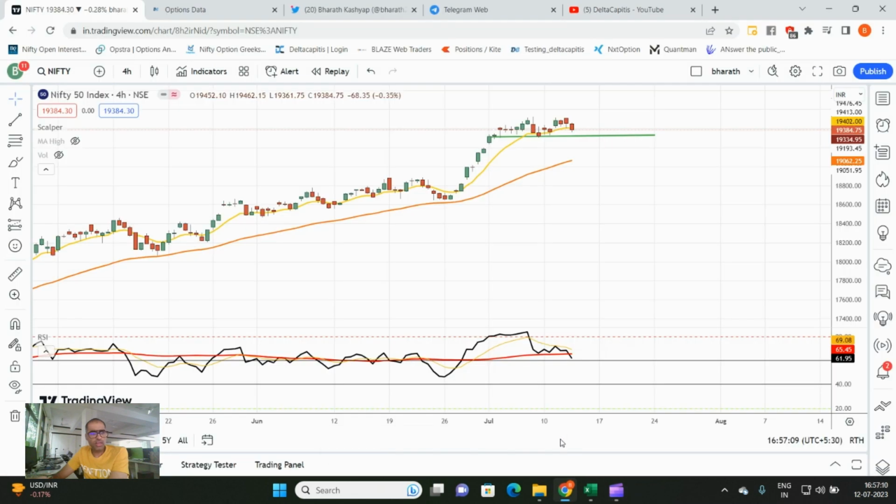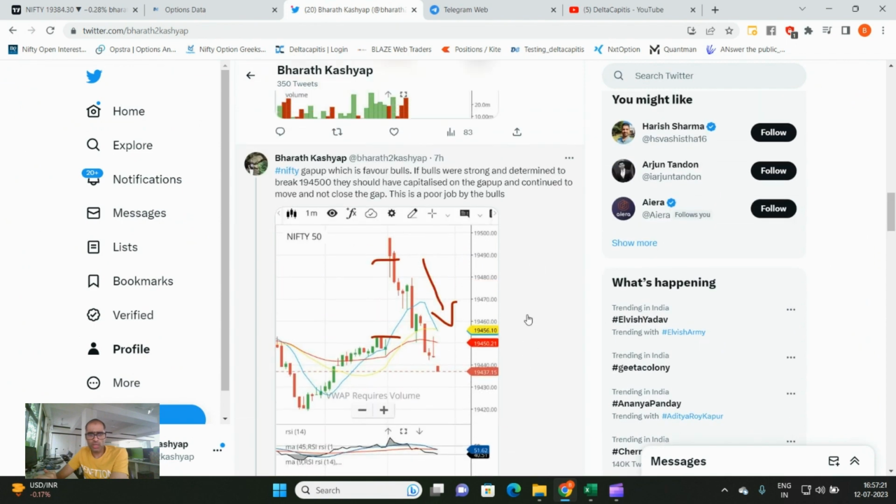In yesterday's video, we clearly spoke about a sideways to bearish view on Bank Nifty, but we had a bullish view on Nifty. But around 9:25, something changed, and I sent this tweet out around 9:25, 9:26. Nifty gap up, which is favorable for bulls.